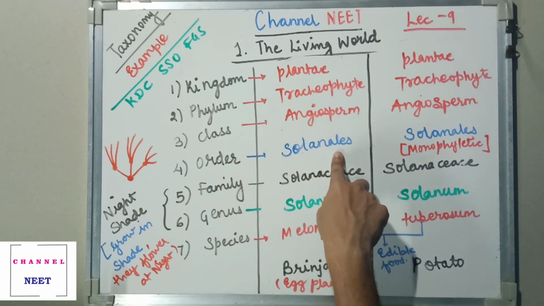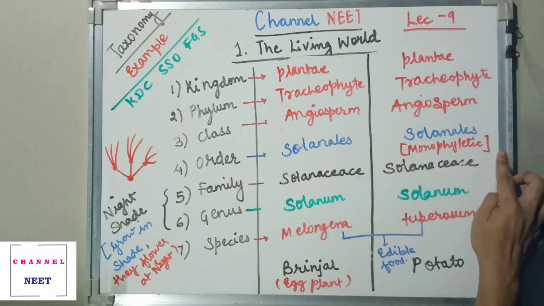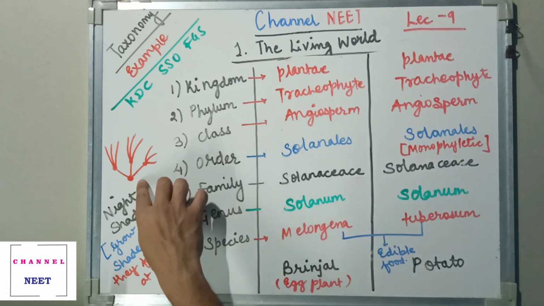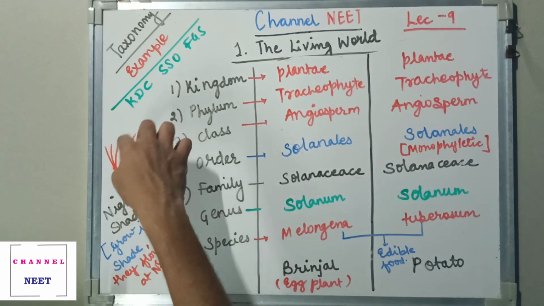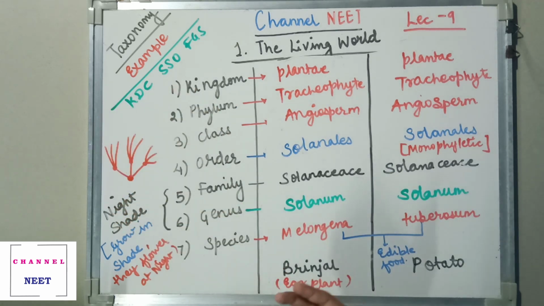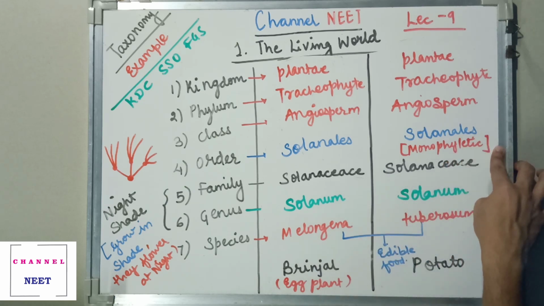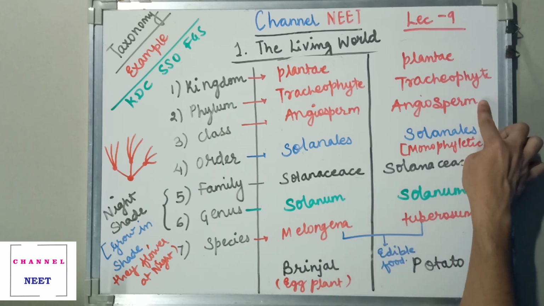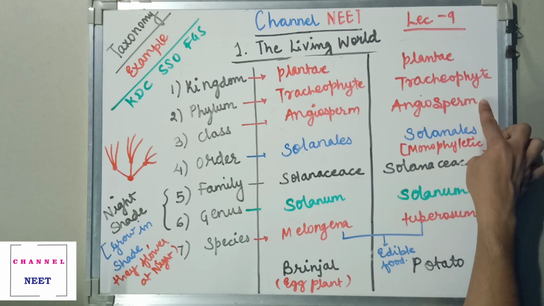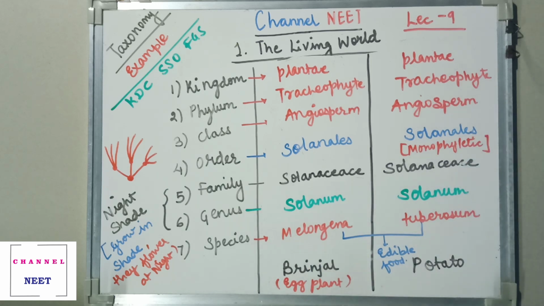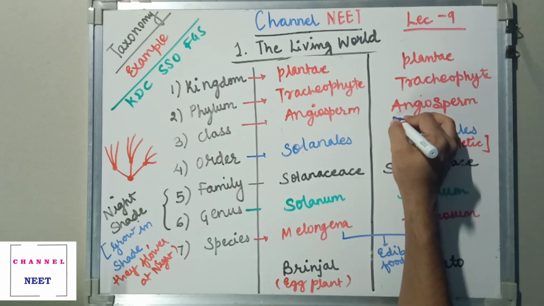Next, the order Solanales is monophyletic. I already told you there is a common point through which the further development of that particular species takes place, so that becomes monophyletic. Angiosperms means the flowering plants.